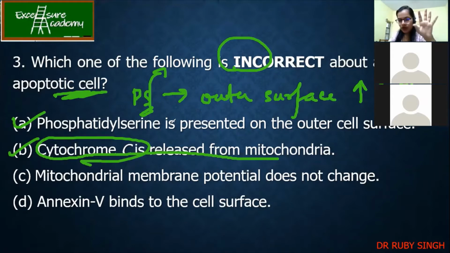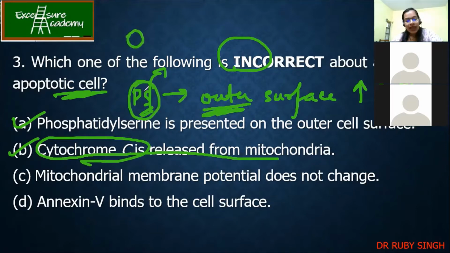So what happens is, whenever a cell undergoes apoptosis, the signal of PS is to let other cells detect that this particular cell is undergoing apoptosis. Inside the cell, your DNA fragments. Mitochondria loses its potential.